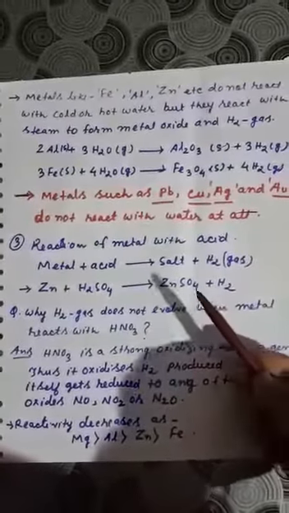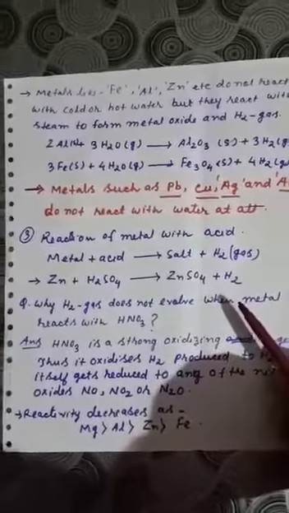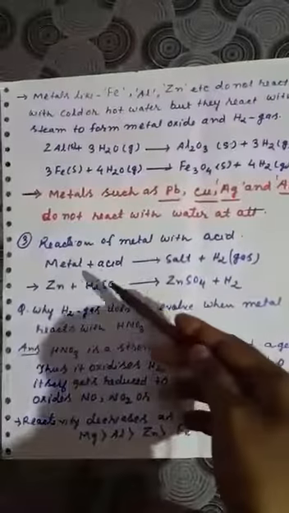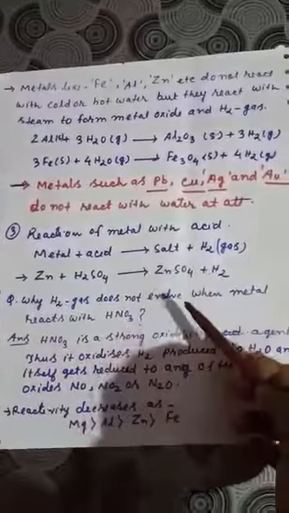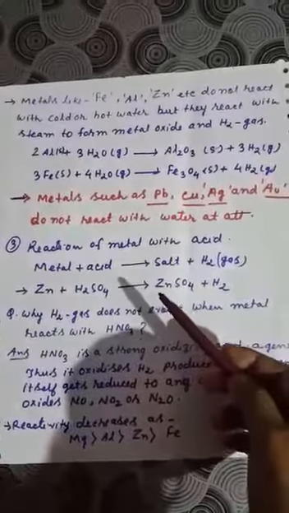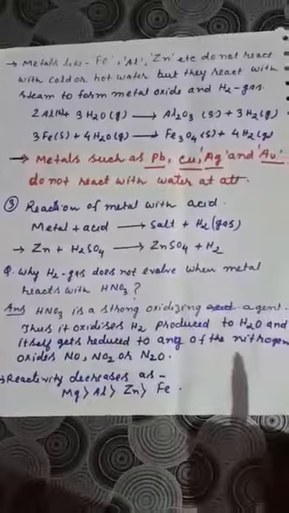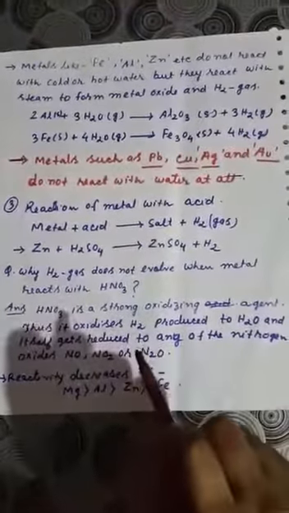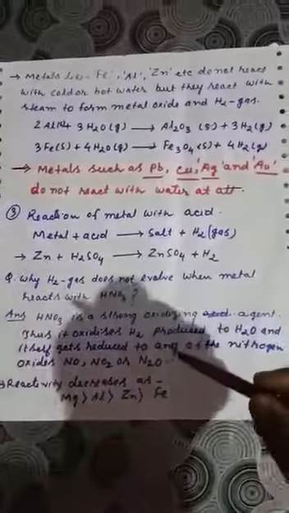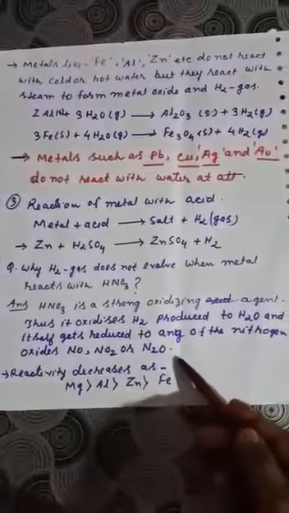Now reaction of metal with acid. We know that a metal reacts with acid and gives us salt and hydrogen gas. We have already covered this in chapter 2. If we take several metals and react them with sulfuric acid and hydrochloric acid, you will get this reaction. But if you take nitric acid, you will not get the same reaction. Why? Because nitric acid is a strong oxidizing agent. It can oxidize the hydrogen produced to water and itself get reduced to nitrogen products like NO, NO2 or N2O. Am I clear?